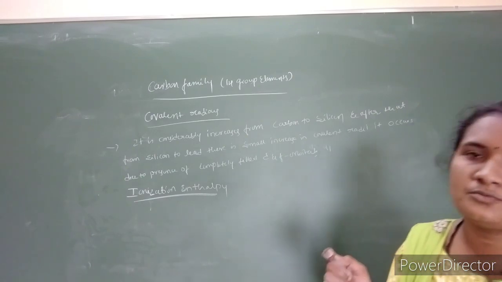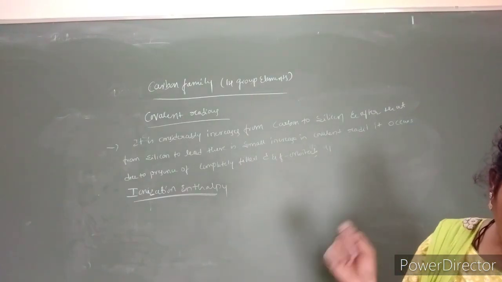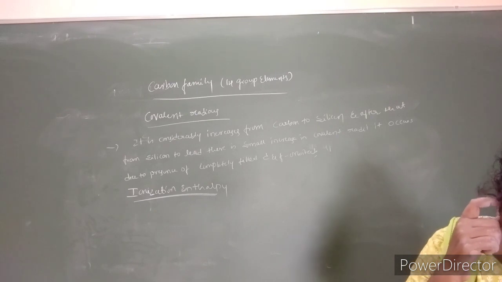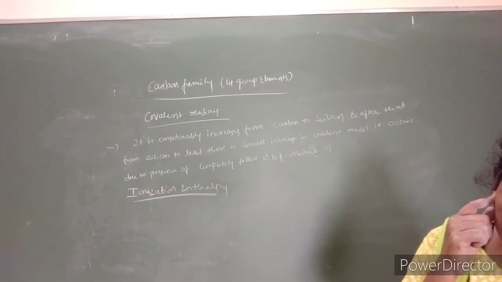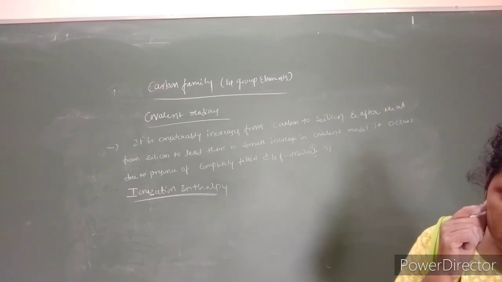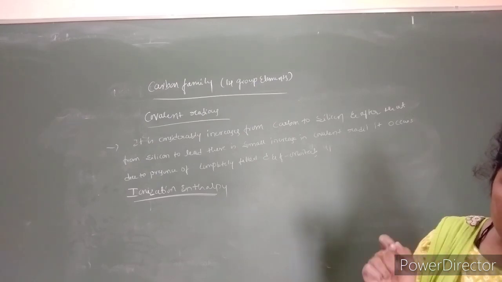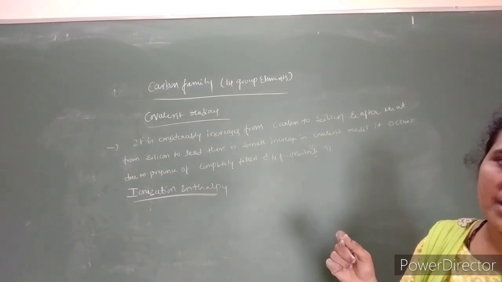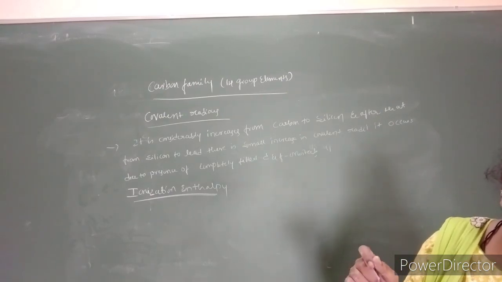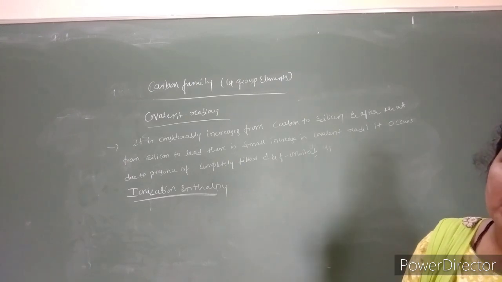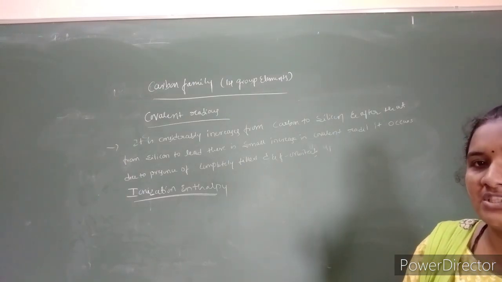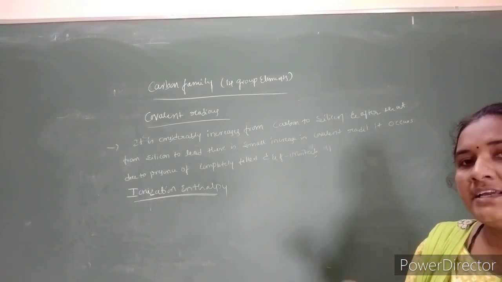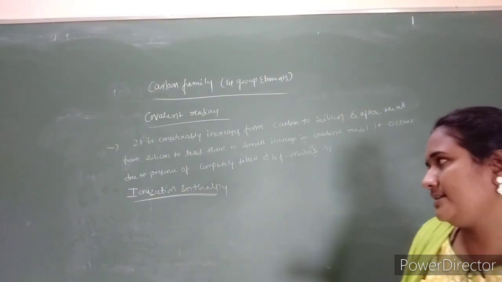In group 13 also it varies. There is a small decrease in ionization enthalpy from silicon to germanium, then germanium to tin, and a slight increase from tin to lead. This is due to the poor shielding or screening effect produced by the d and f orbital electrons.